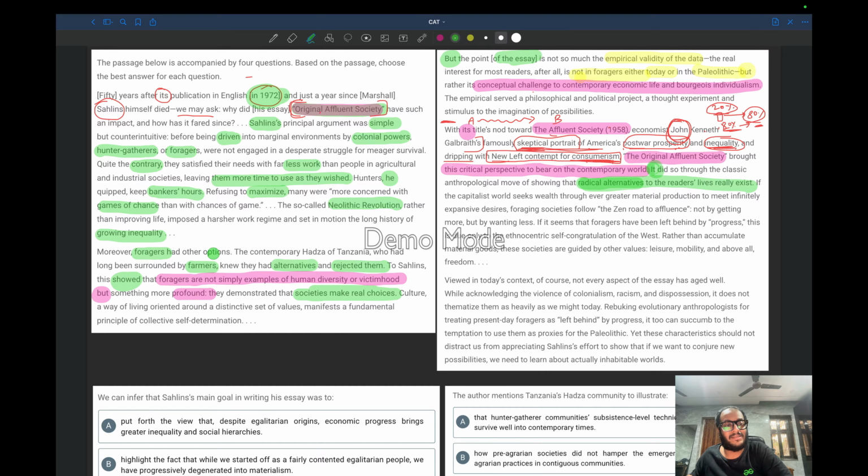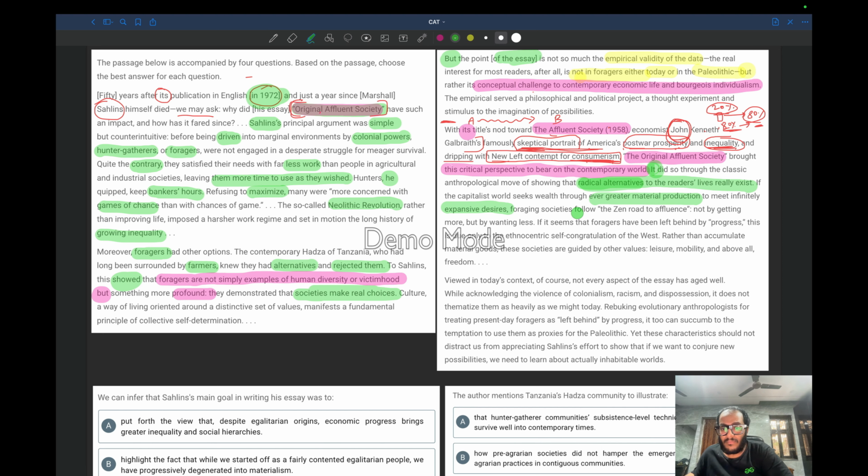So we said they had choices, but they did not want to explore. They had alternatives, they rejected them. So this book is clearly depicting that there definitely are some radical alternatives to the reader's life, if the capitalist world seeks wealth through ever greater material production to meet infinitely expansive desires. So if some country or place which has a lot of money seeks more money through ever greater material production, this means producing a lot to meet infinitely expansive desires. For example, you have a lot of money, you can buy anything you want to buy.